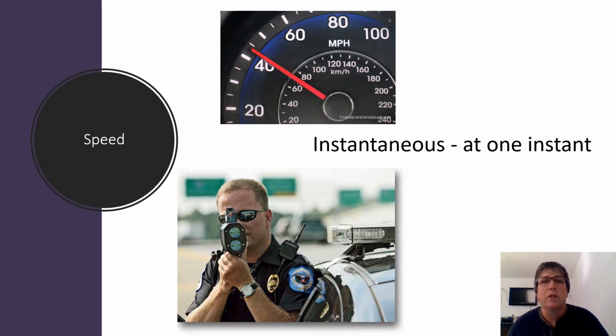As we speed up and slow down, that reading constantly changes. Another person who measures instantaneous speed is a police officer tracking your speed. When he uses a radar or a LiDAR device like one shown here, it's pinging you and getting your speed at one particular instant.